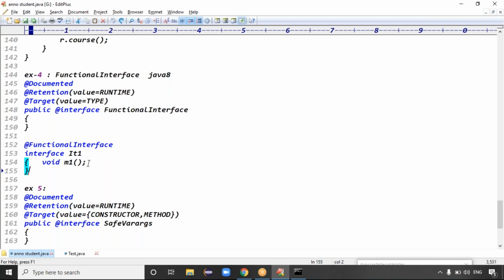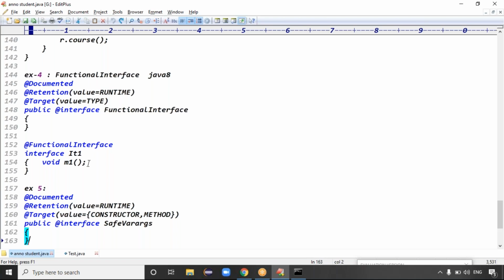Exactly. The compiler will cross verify whether it is a functional interface or not. If it is satisfied, no problem. If it is not satisfied, the compiler itself gives the information. You're giving information to the compiler so that it will cross verify whether your code is valid or invalid. Annotation is all about that purpose.